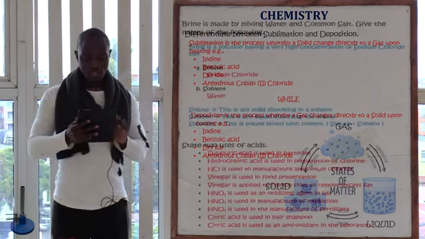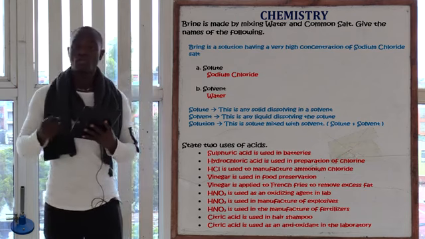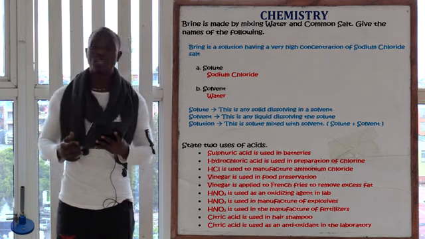The next question is question number 10, which is asking: brine is made by mixing water and common salt. Give the names of the following.